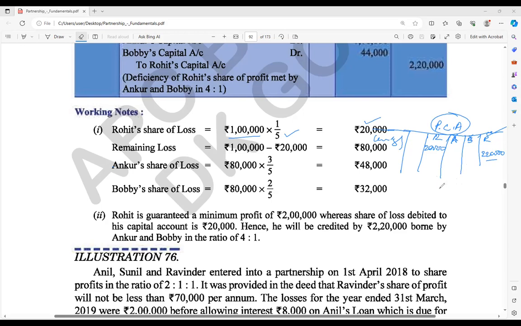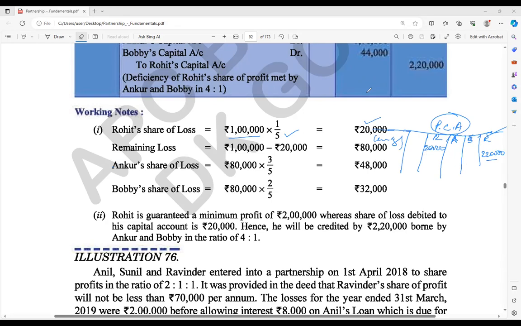So in that condition, why are we directly seeing this in the partners' capital account? Because they are asking for the profit and loss appropriation, not the partners' capital journal entries.